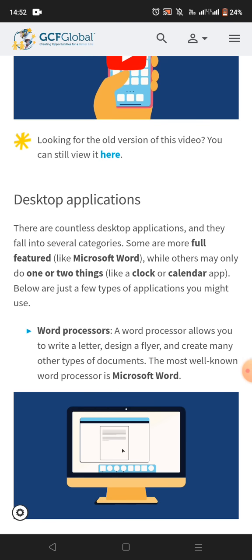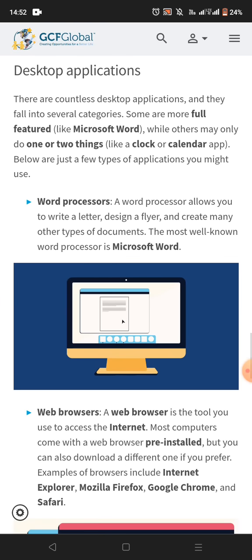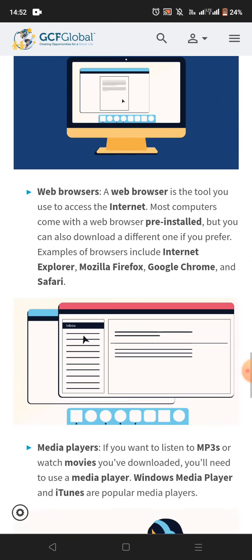Desktop applications. There are countless desktop applications, and they fall into several categories. Some are more fully featured, like Microsoft Word, while others may do one or two things, like a clock or calendar app. Below are just a few types of applications you might use. Word processors allow you to write a letter, design a flyer, and create many other types of documents. The most well-known word processor is Microsoft Word.